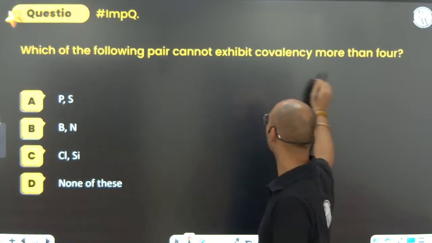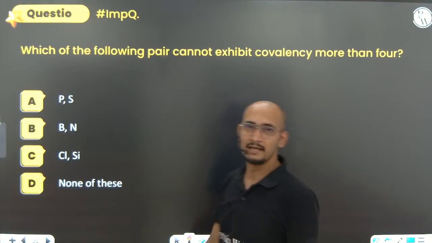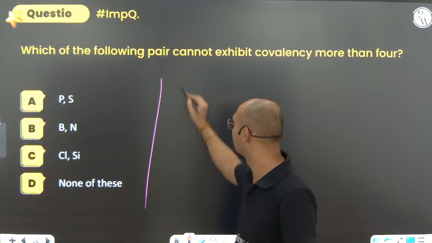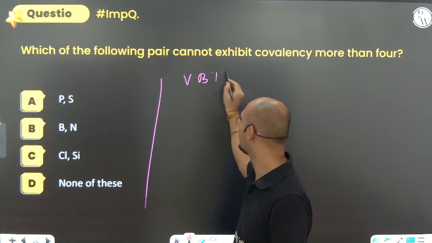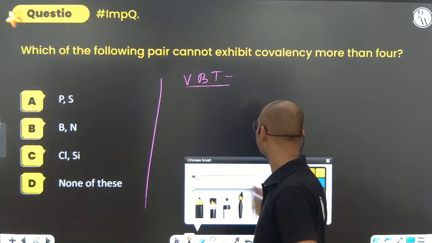Next, which of the following cannot exhibit covalency more than 4? Always remember a few rules. It is from the valence bond theory. A few rules you have to keep in mind.